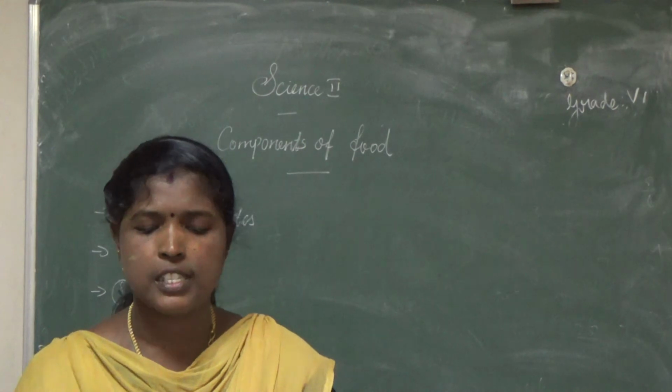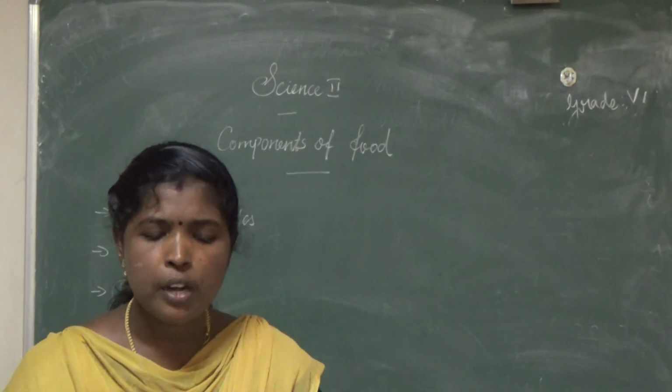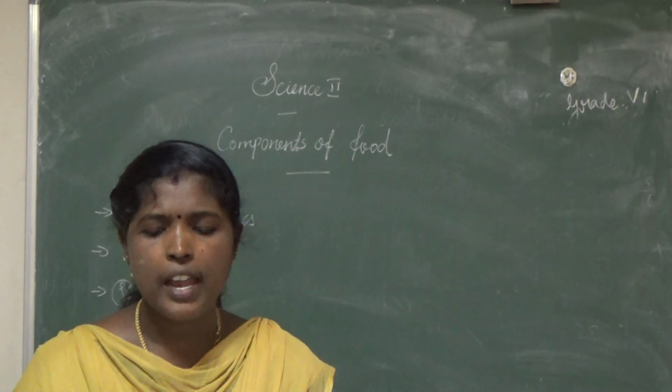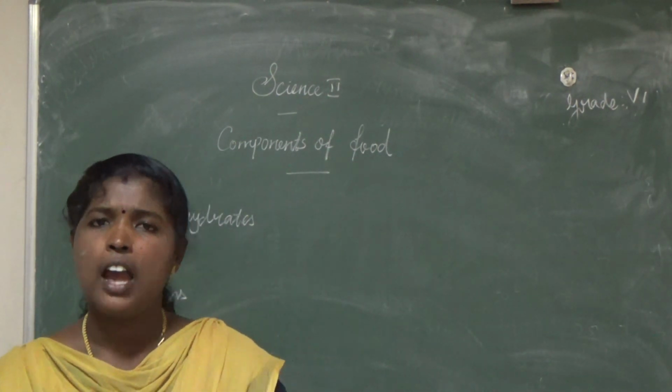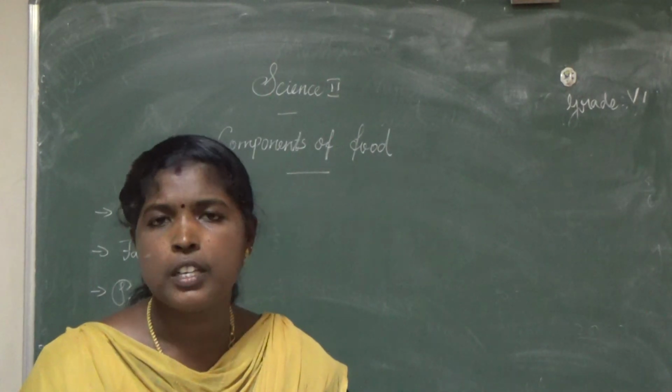Then trace minerals. These are needed by the body in very small amounts. What are the examples of trace minerals? Iron, zinc, copper and iodine. This much for the Roman 4 second question. This is your study portion.